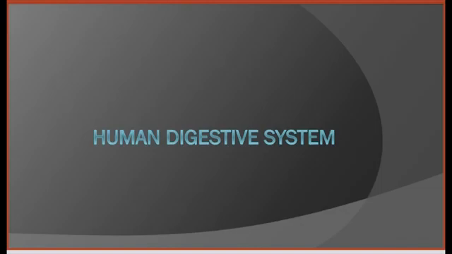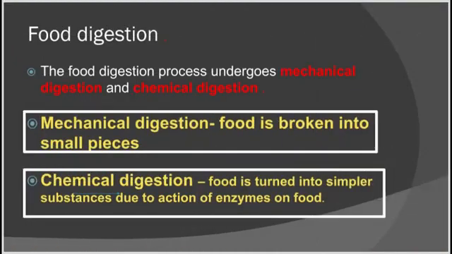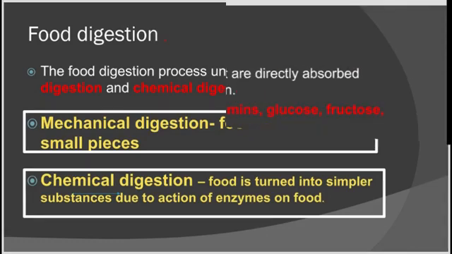Digestion is the process by which complex organic substances are turned into simpler products to be absorbed into the human body. The entire digestion process is supported by mechanical digestion as well as chemical digestion. During mechanical digestion, the food is broken into small pieces, and during chemical digestion, the food is turned into simpler substances due to the action of enzymes on food.